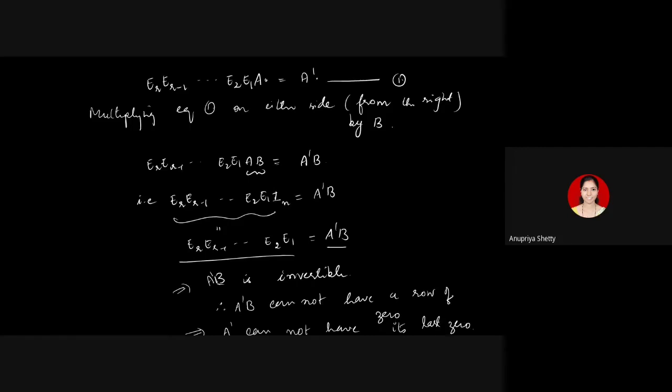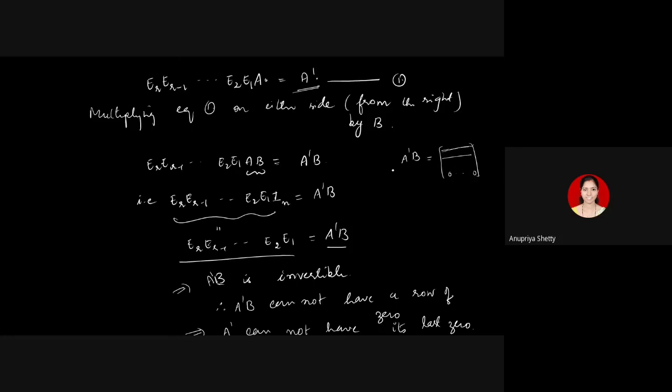A dash, remember, is a square matrix. Because A is a square matrix, A dash also has the same order. And a square row echelon matrix, I said, is always either identity or has its last row 0. Because if A dash has its last row 0, and you multiply on the right side by any other matrix, that matrix will also have last row 0. This you can verify. How do we multiply two matrices? How to get the first row of the product? You have to multiply first row of A dash with each column of B. That gives you the first row. How do you get the second row? Multiply the second row of A dash with every column of B. That gives you second row.